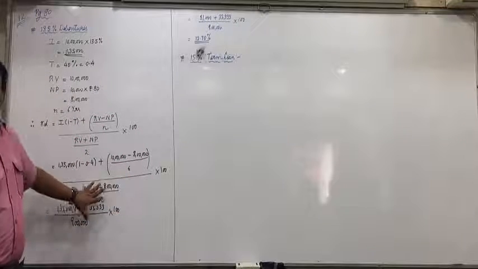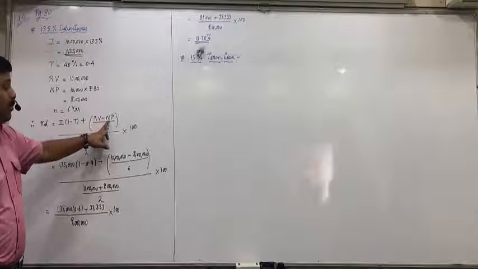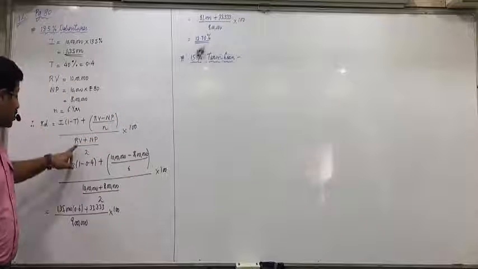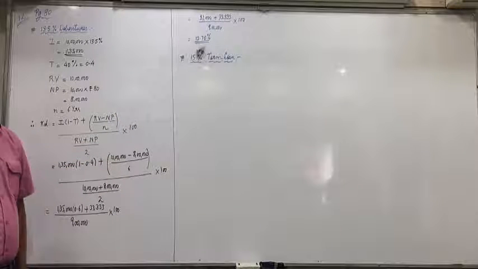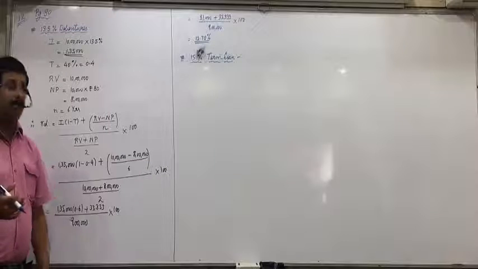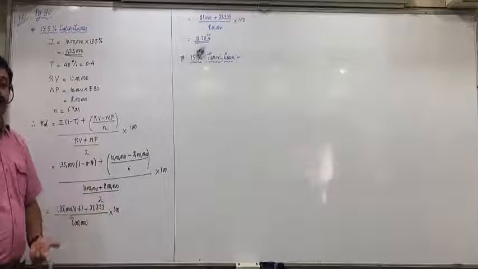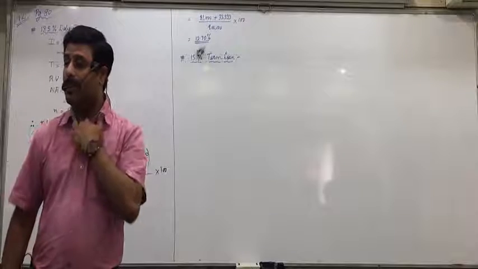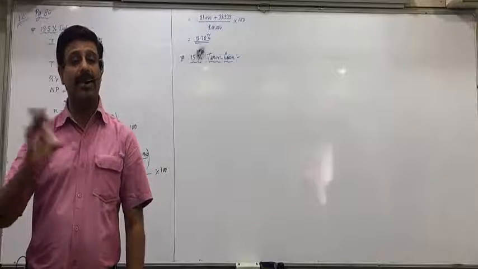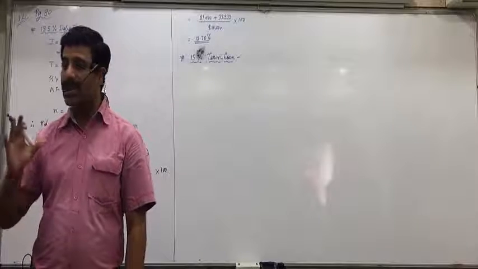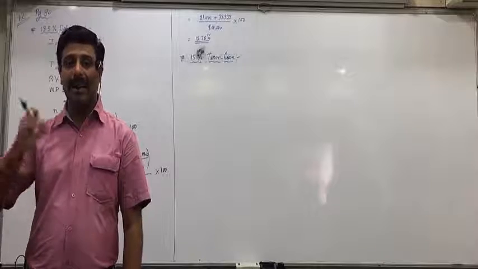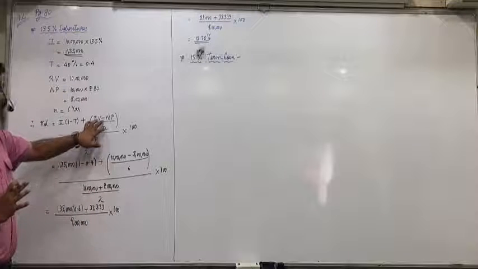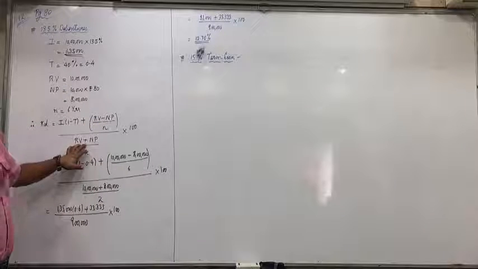So even if you apply this formula, the redemption value minus NP becomes 0 because both are same. So this side does not come. And here also, both average will come same, like 12,50,000 plus 12,50,000 divided by 2, 12,50,000 only. So you can always apply the formula of irredeemable, even if they are redeemable, because the difference between NP and RV is 0. Both are generally same in case of term loans. So practically they are redeemable, but we will always be applying the formula of irredeemable. Understood that? Because this will become 0 and this will remain same as NP itself.